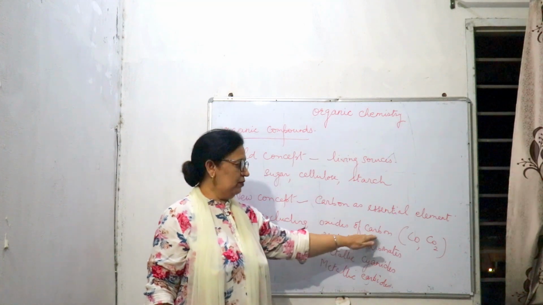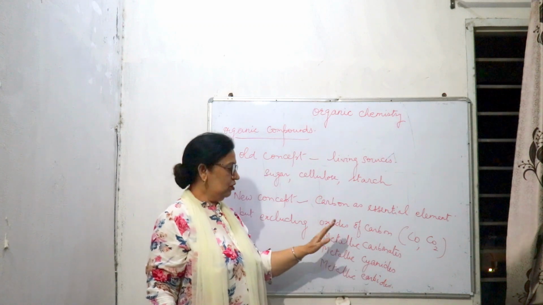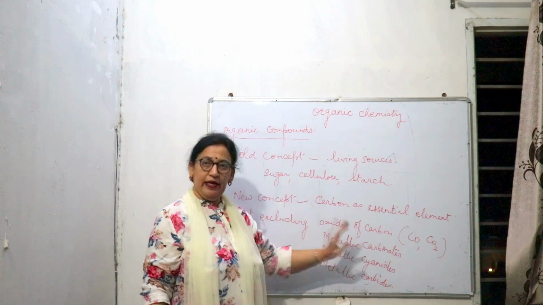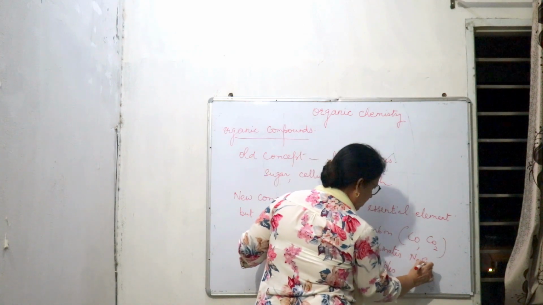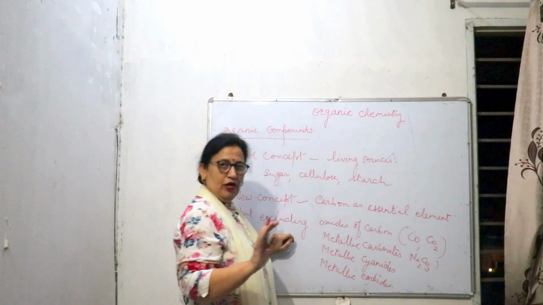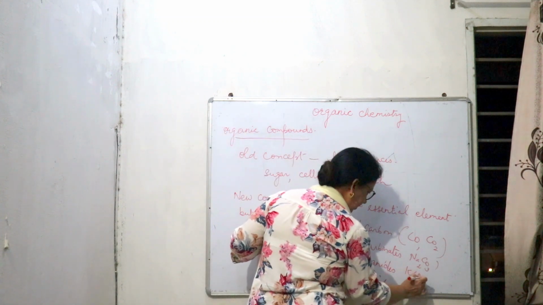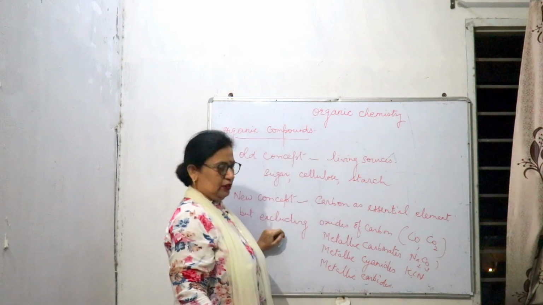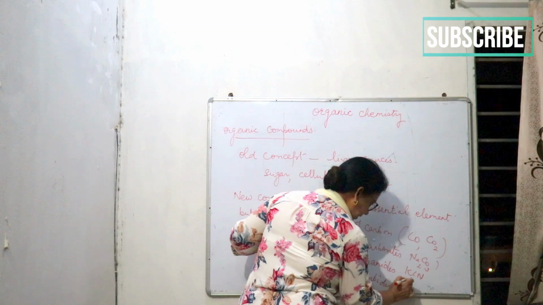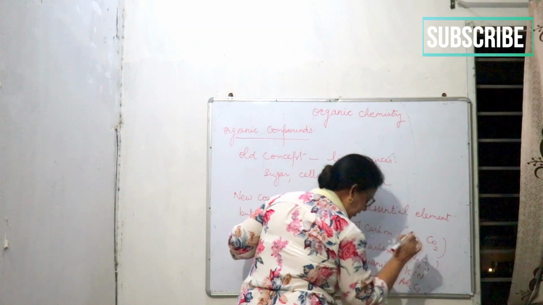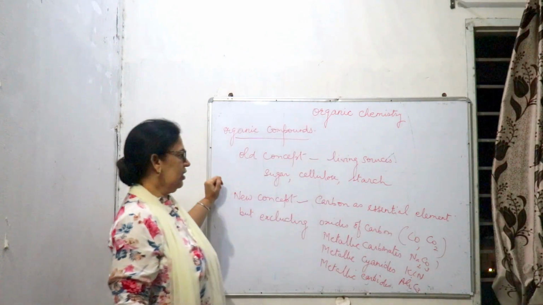the oxides of carbon, carbon monoxide, carbon dioxide, they are the inorganic compounds, although they are having carbon in them. Metallic carbonates like sodium carbonate, this is having carbon in it, but this is not organic. Metallic cyanides like potassium cyanide, although this is having carbon in it, but this is not organic. Metallic carbides, like Al4C3, this also contains carbon, but this is not organic.